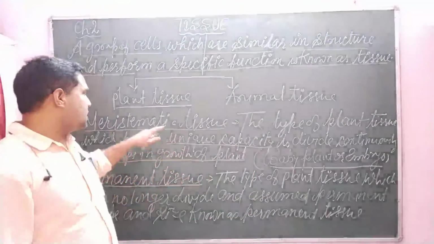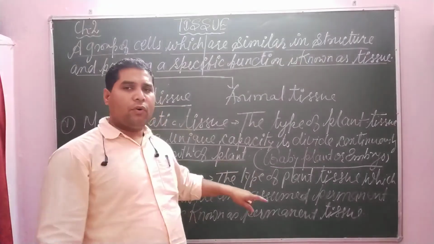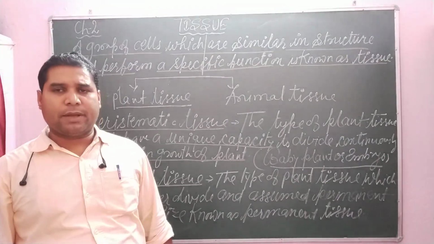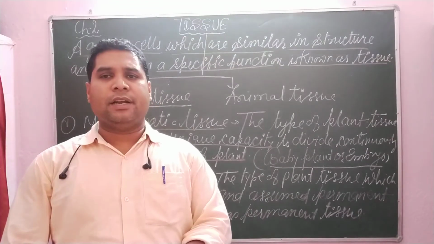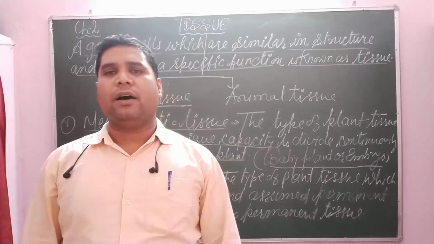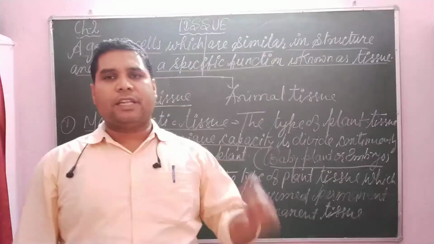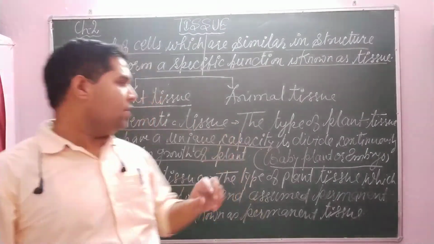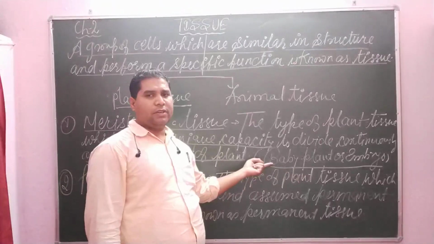It is present in all parts of the baby plant, whereas in a well matured plant, meristematic tissue is located at the tip of the plant and the base of the root, dear student. In these two places it is situated in the matured plant, whereas in the baby plant it is in almost all parts.